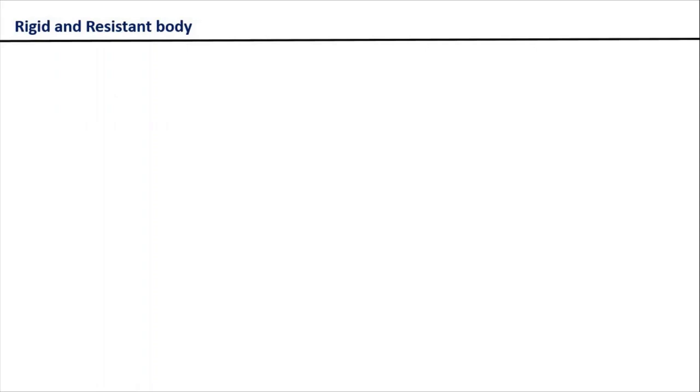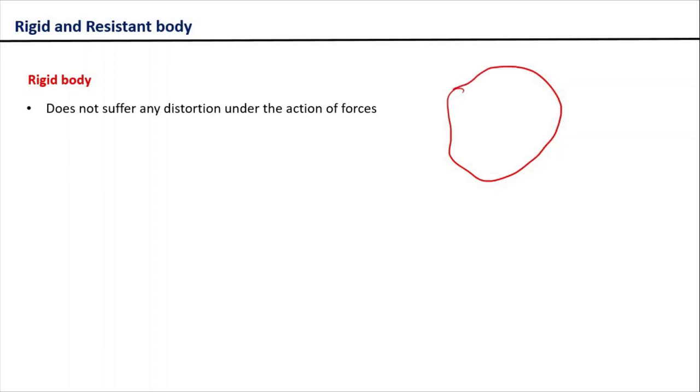Now let's see a few of the terminologies. As you have observed, again and again I am mentioning one term, that is rigid body. So let us see what is a rigid body. A rigid body can be simply defined as a body that doesn't suffer any distortion under the action of forces. Let's say I have a body something like this.